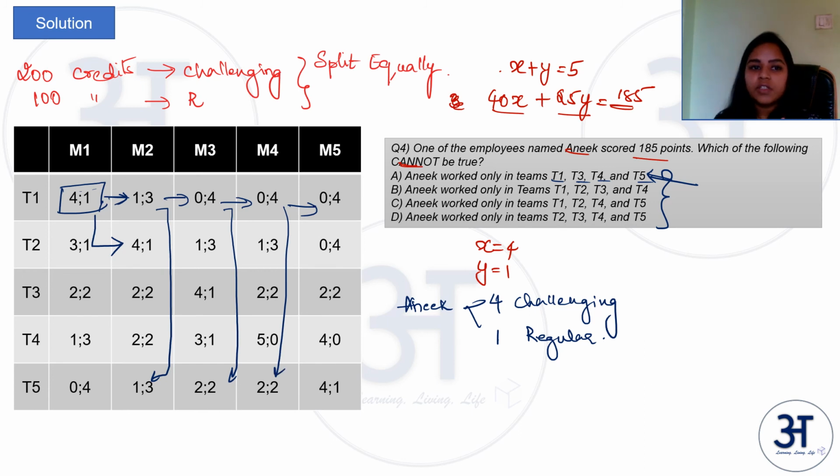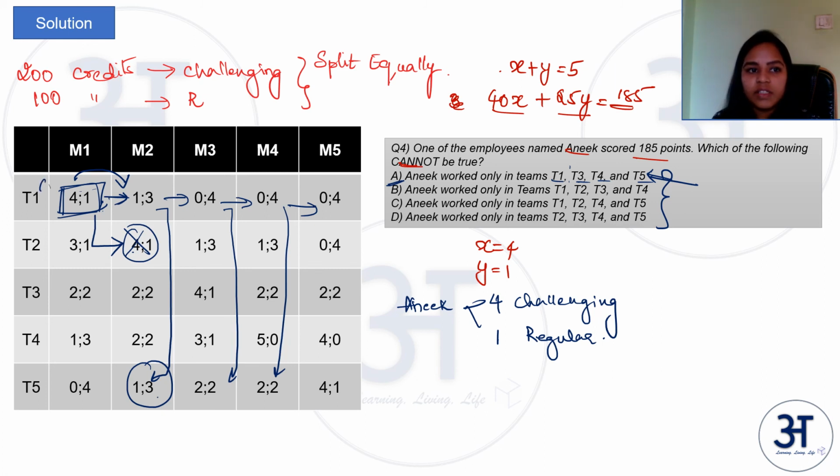So the best possible case is from month 1 to month 2. If in month 1 he is in T1, he can at max move to either T2 or T5, right? And in this option there is no T2 in option A. So he must have moved to T5, or he is staying in the same team.